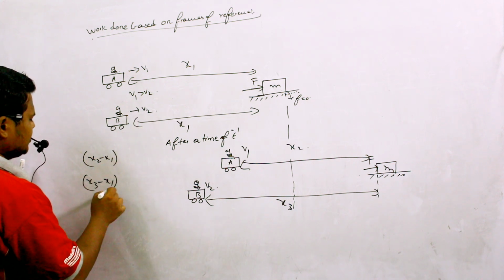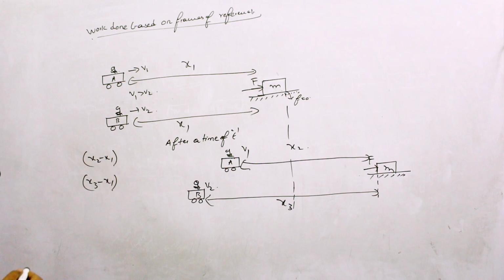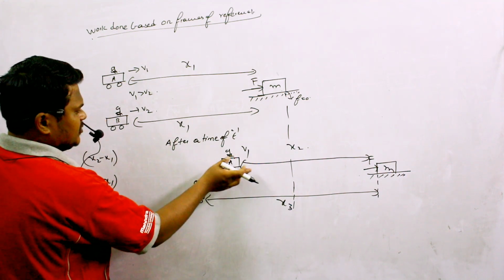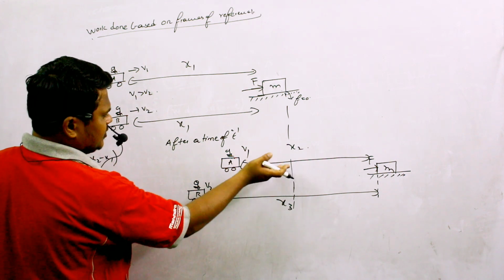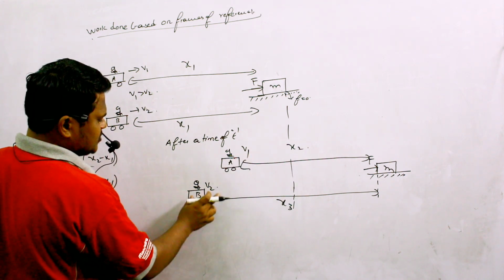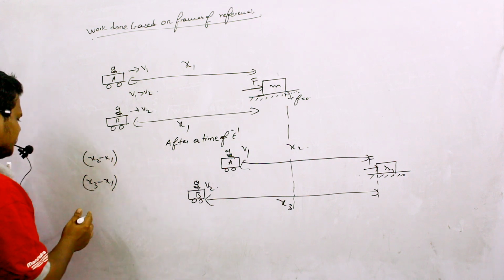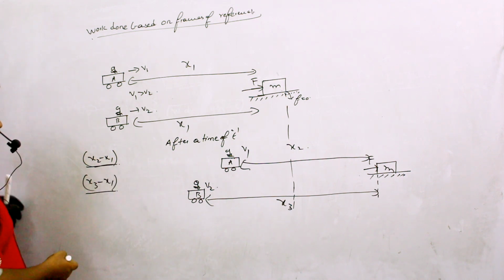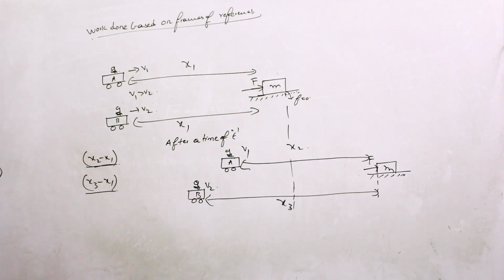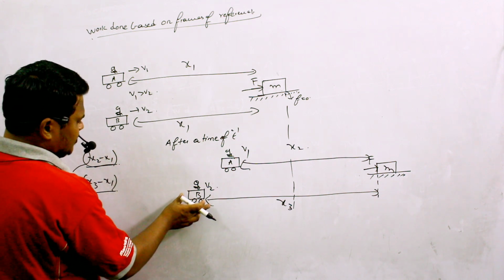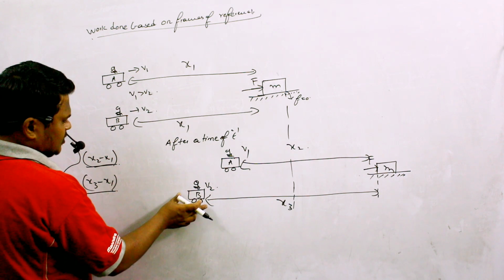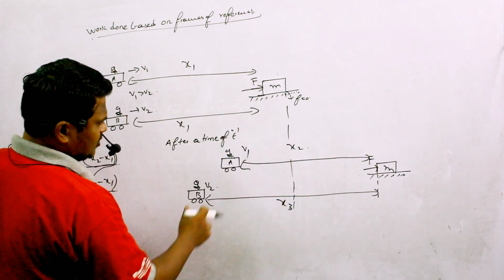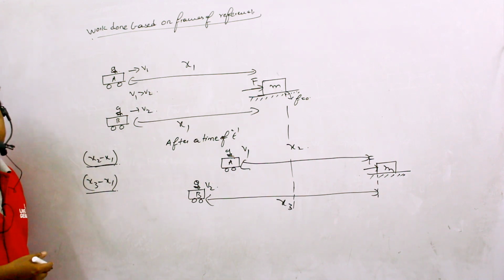Because the velocity of car A is greater, he will travel a greater distance, so definitely x3 minus x1 must be greater than x2 minus x1. It means that relatively, to the observer on car B, the block has moved by a greater distance.